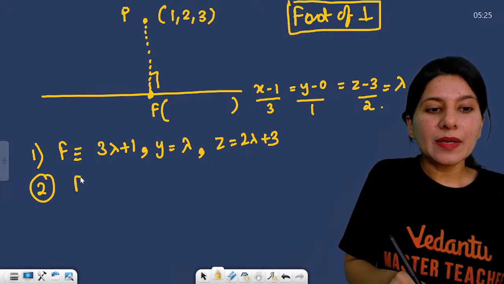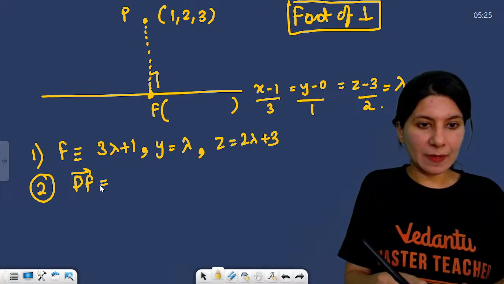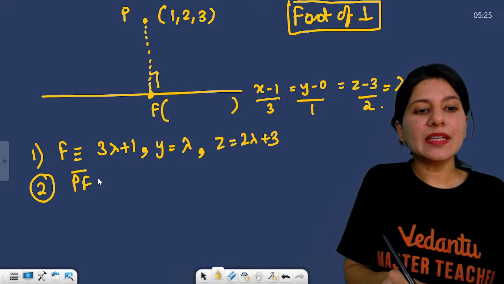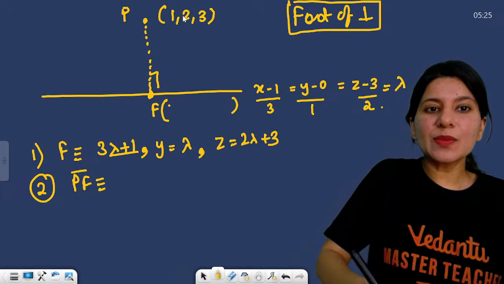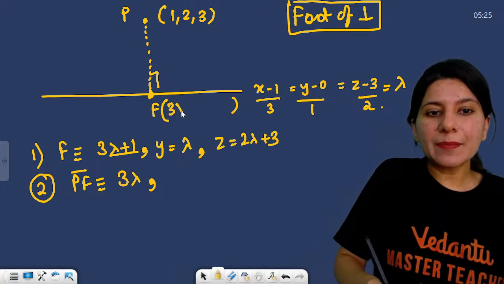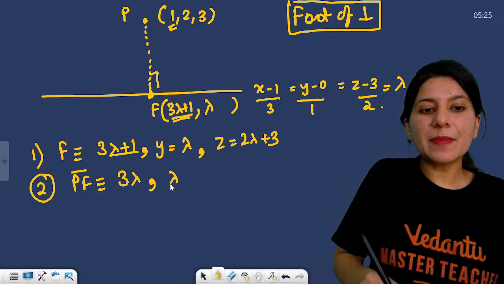Second, calculate PF vector or coordinates of PF. What would be PF? Who is going to tell me? So coordinates of PF will be 3 lambda plus 1 minus 1, which is 3 lambda. Then lambda minus 2.